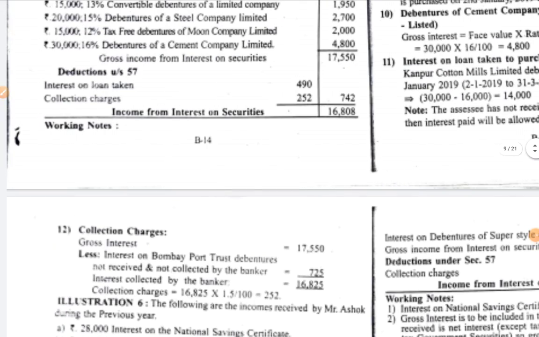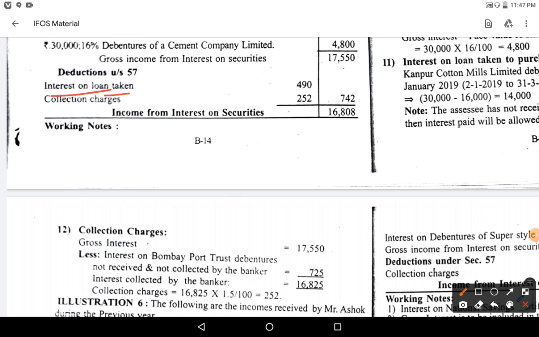We will get deduction on loan taken to purchase the securities, and another thing, collection charges, bank collection charges.